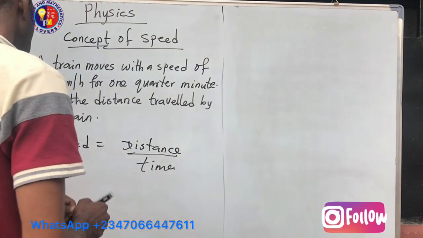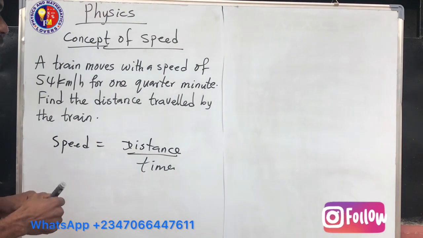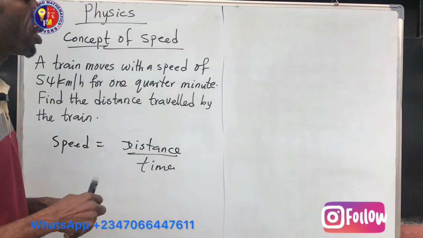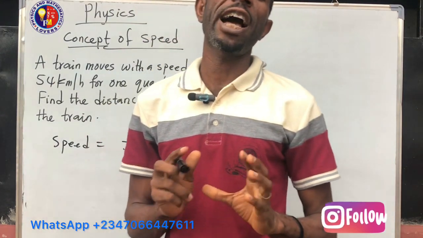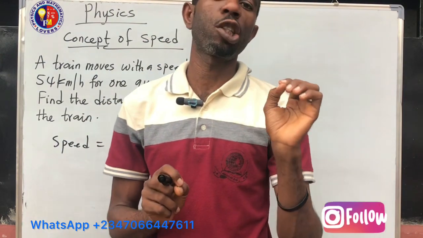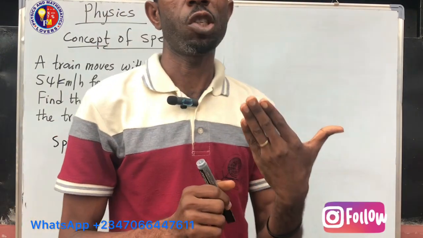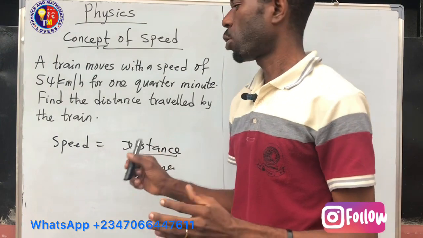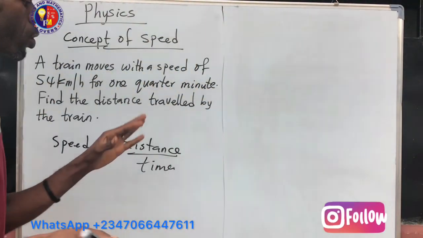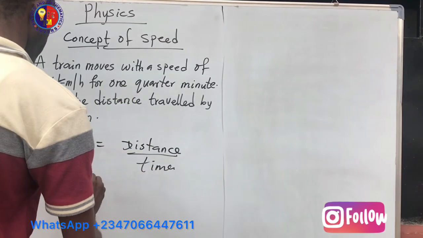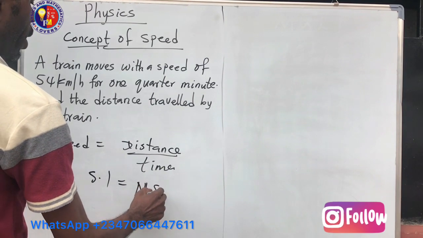Another thing you need to know about speed is that it is a scalar quantity, because it only has magnitude but no direction. The distance we are talking about here is measured in an unspecified direction. So speed is a scalar quantity.